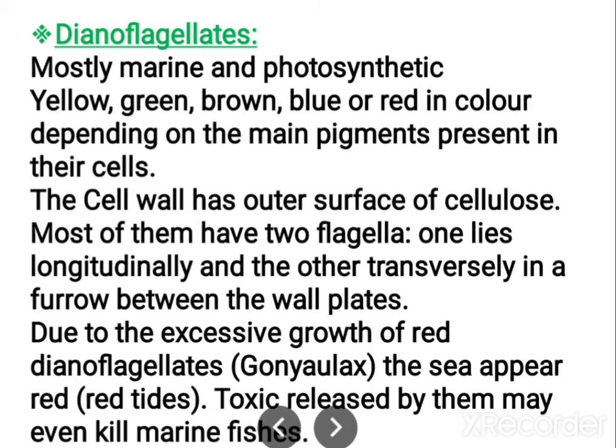Next, let us see dinoflagellates. In dinoflagellates, two flagella are there, that's why we call them dinoflagellates. These are mainly marine organisms and photosynthetic. There are yellow, green, brown, blue and red colored organisms according to the pigments present. And the cell wall has an outer surface made up of cellulose. As we studied, dinoflagellates have two flagella.